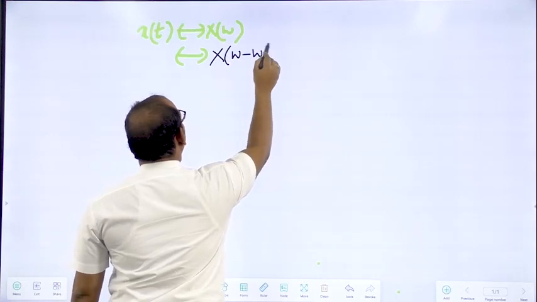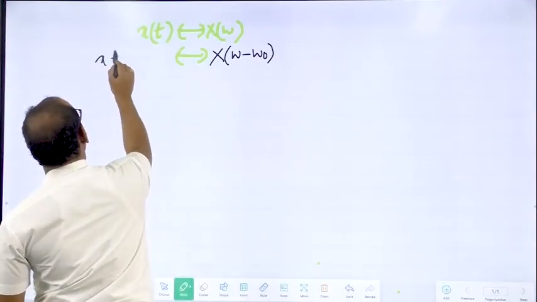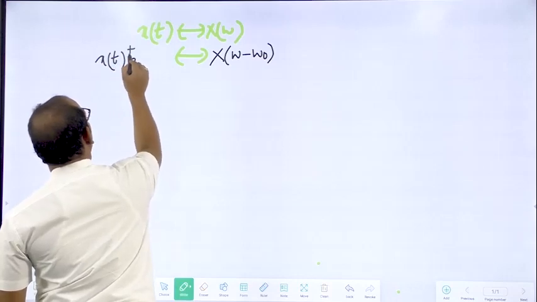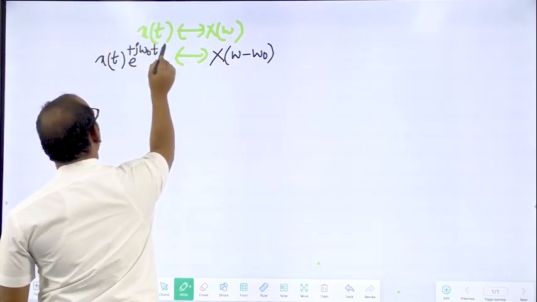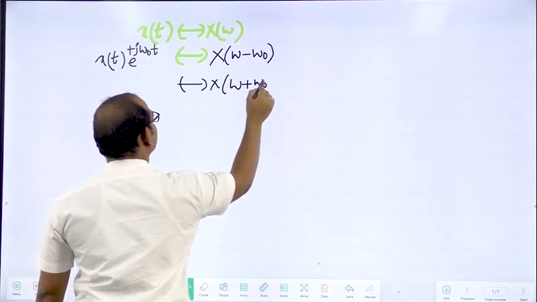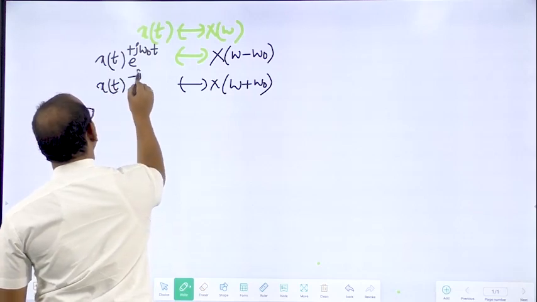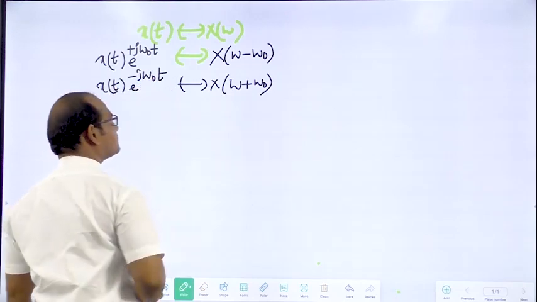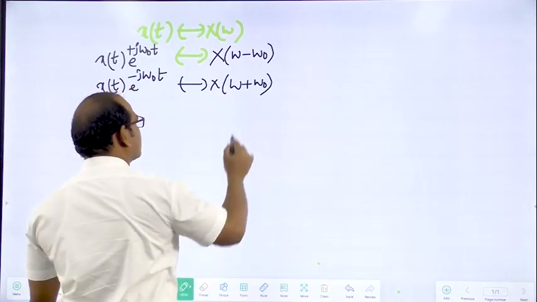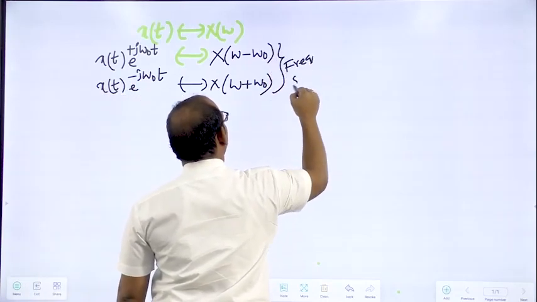X of omega minus omega naught has the inverse Fourier transform x of t into e power plus j omega naught into t. X of omega plus omega naught has the inverse Fourier transform x of t into e power minus j omega naught t. These two things represent the frequency shifting.